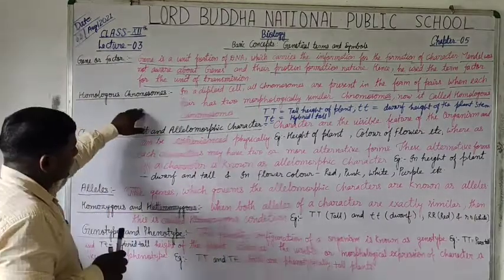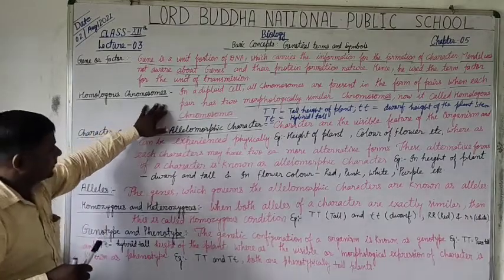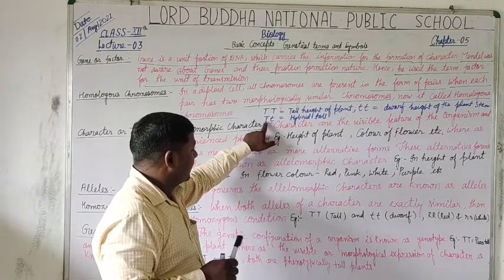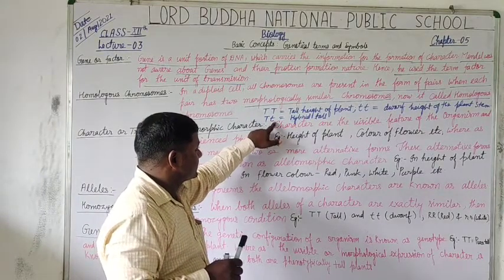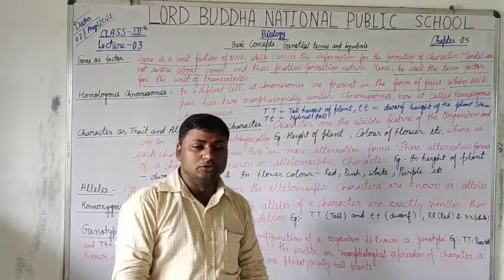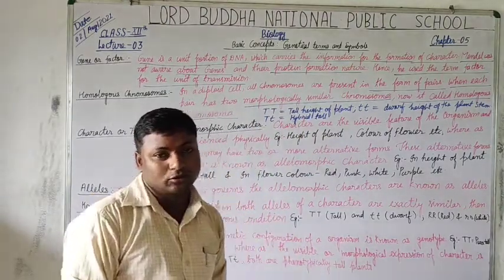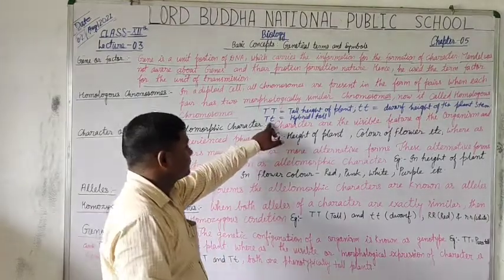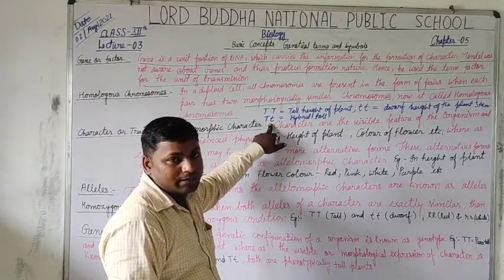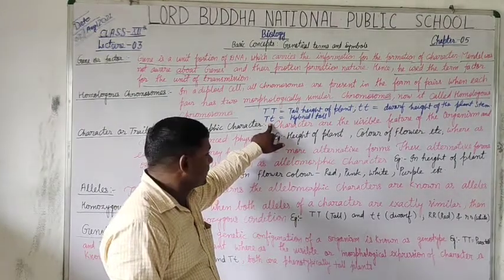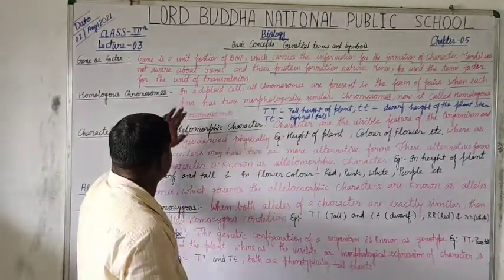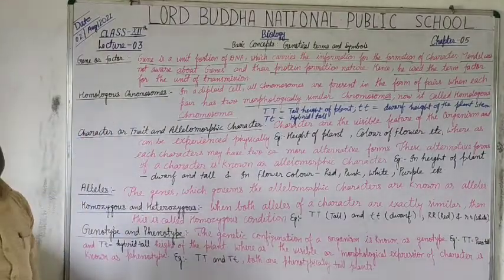So never confuse the homologous and heterologous chromosomes. If the trait has morphologically similar chromosomes, then they are called homologous chromosomes, and when dissimilar chromosomes are present in the contrasting trait, then this is called heterologous chromosomes.